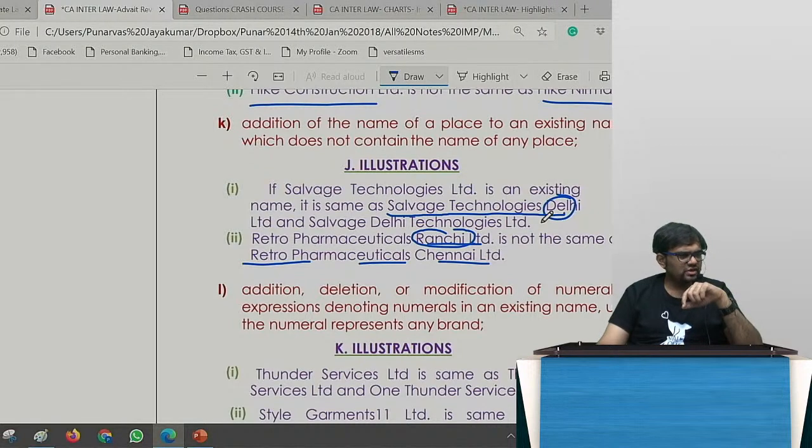Name which has an excellent goodwill is being impersonated by a partnership firm, it is allowed. That doesn't come under the Companies Act, that comes under your intellectual property. So if you already have an intellectual property on the name and somebody else is cheating you on that, you can definitely go there and fight, because you have an intellectual property already.